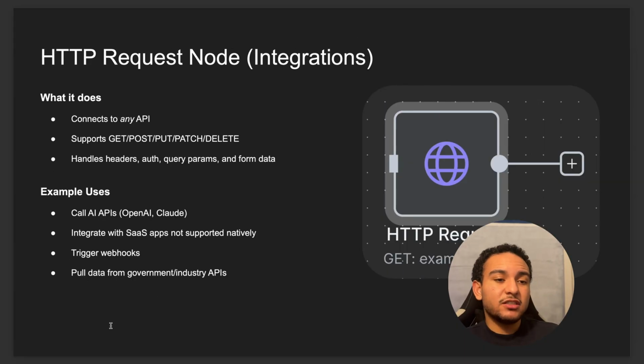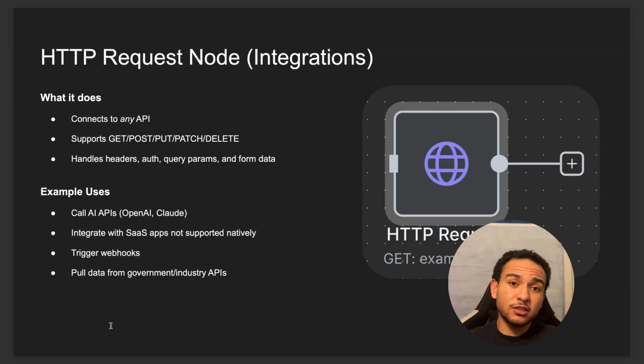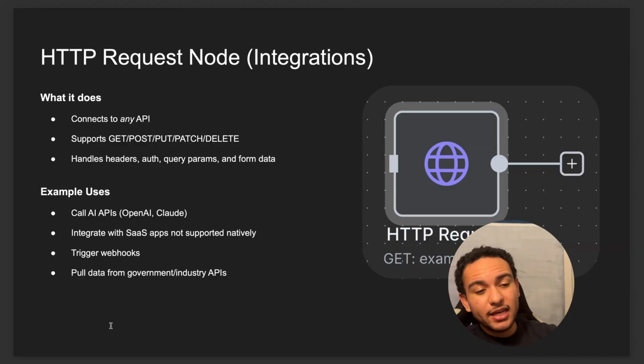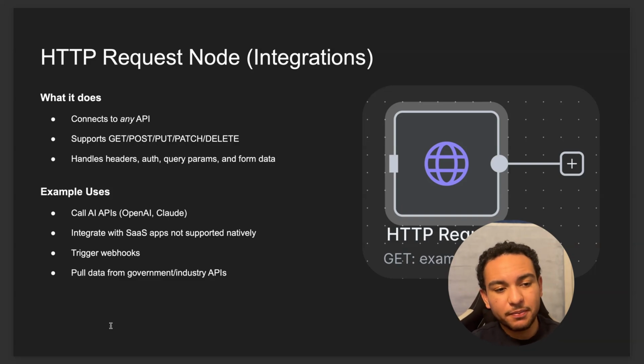Here we have the HTTP request node. This is for integration. This one's a bit more advanced. This is the node that you're going to be using for API calls and API requests. It can connect to any API, and it supports get, post, put, patch, delete. It handles headers, authorization, authentication, and query parameters, form data, JSON, whatever you need. It's really great for that.